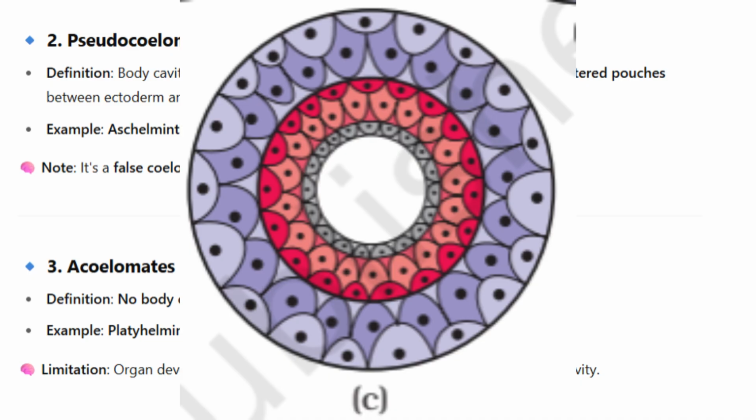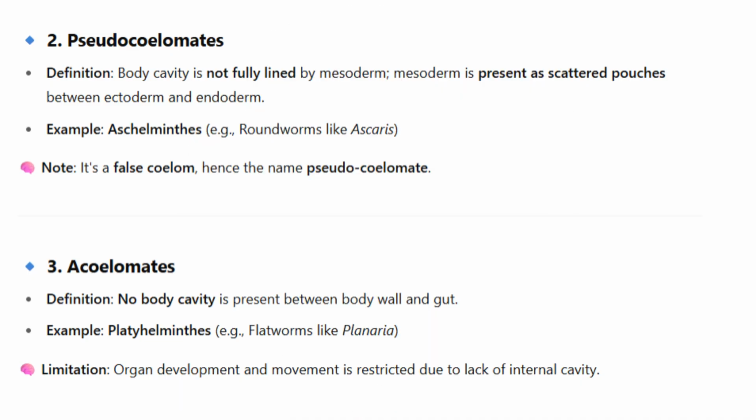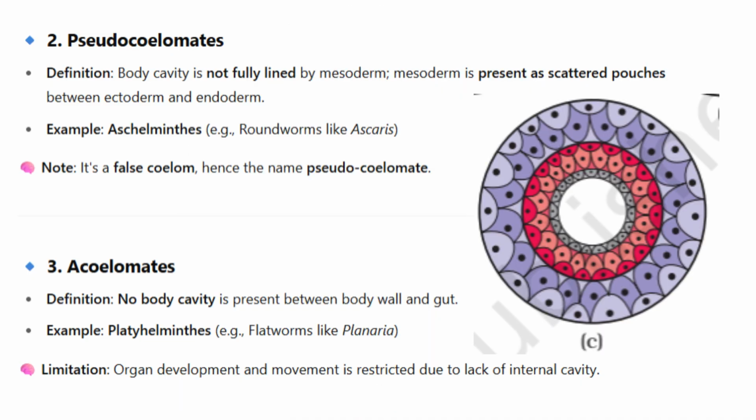3. Acoelomates. Definition: no body cavity is present between the body wall and gut. Example: platyhelminths, e.g. flatworms like planaria. Limitation: organ development and movement are restricted due to lack of an internal cavity.